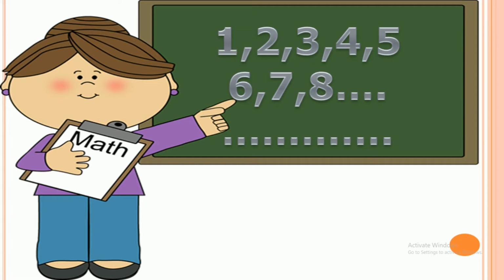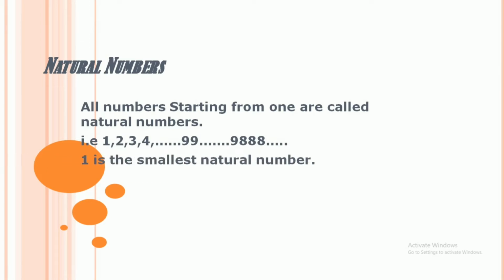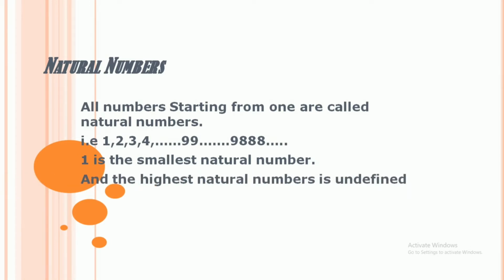Now let us have a look at the definition of the natural numbers. All numbers starting from 1 onwards are called natural numbers. 1, 2, 3, 4, 5, 6, 7, thousands, lakhs and crores. Do you know that 1 is the smallest natural number? Can you write the highest natural number? As we can write countless natural numbers, the highest natural number is undefined.